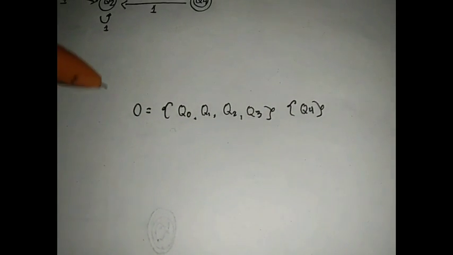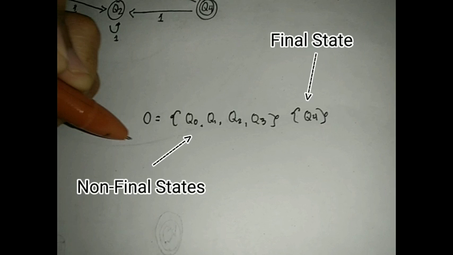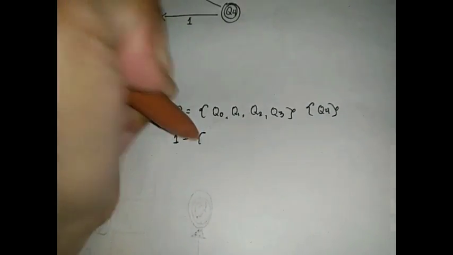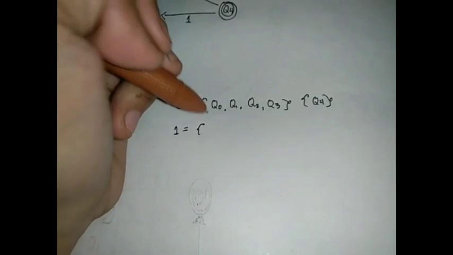Now we will divide the set of states into two: the non-final states and the final state or states. Now, if two states of a set are distinguishable, we will split the sets into different sets.